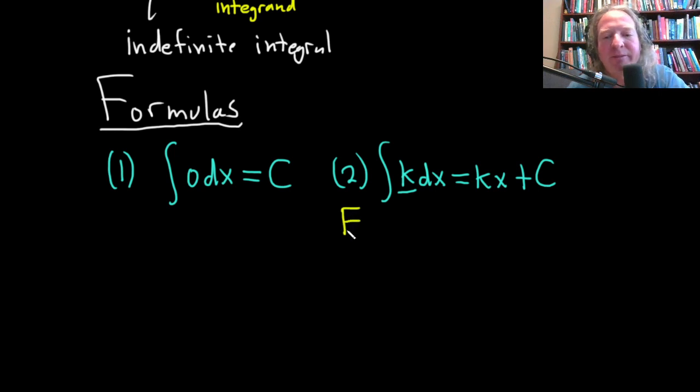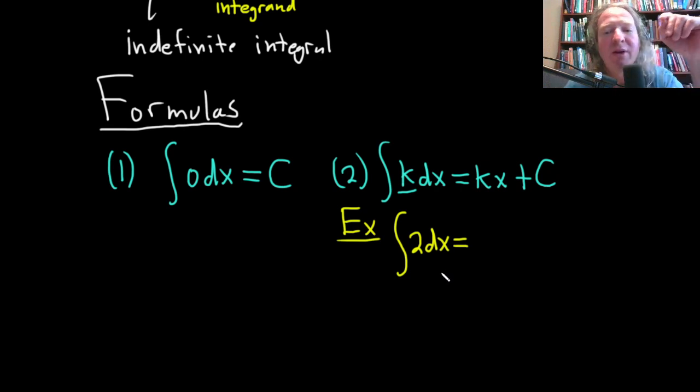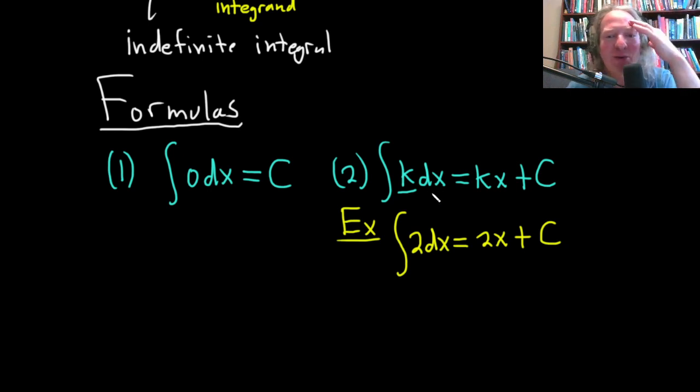We can do a simple one. Let's say we want to integrate 2 with respect to x. So in this case, there's 2 ways to do it. Method 1, you ask yourself, what's a function whose derivative is 2? 2x. And then don't forget the plus c. Method 2, which is the way I do it, which is much more mindless, it requires less brain cells. You see the 2, it's a constant by itself. You just put an x next to it. Simple, right? Doesn't matter how tired you are or how much math you've been doing. If it's a number by itself and it's with respect to x, you put an x.